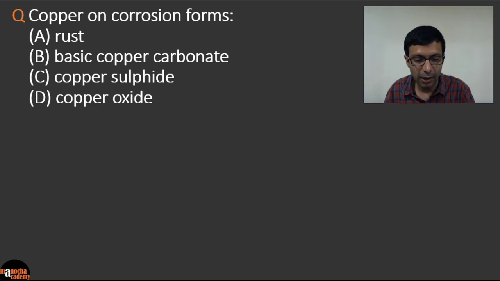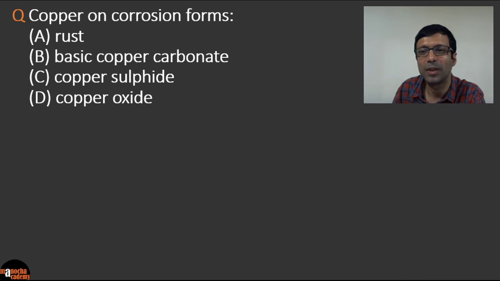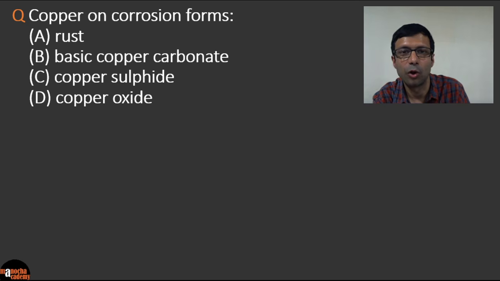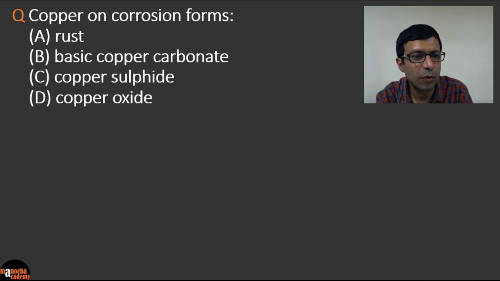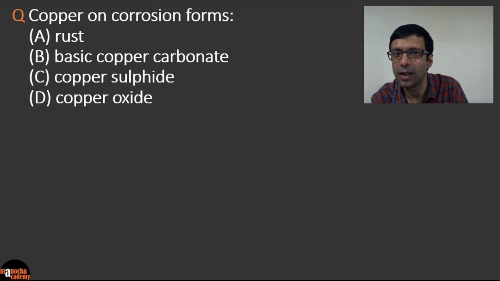This is an easy one, I think. Copper on corrosion forms A, rust, B, basic copper carbonate, C, copper sulphide, or D, copper oxide. What do you think is the answer here? Okay, so copper, some of you are thinking rust. No, iron rust, right? Copper, we don't say it forms rust because rust is Fe2O3.